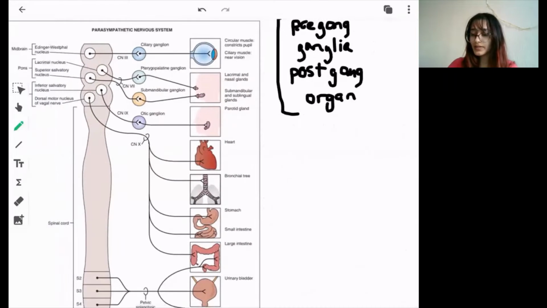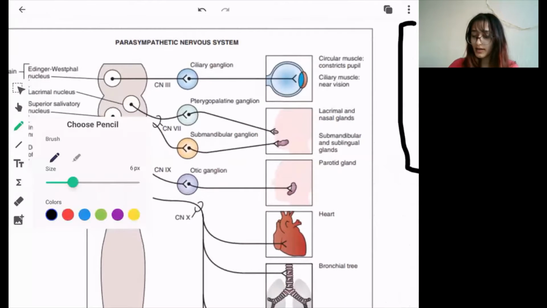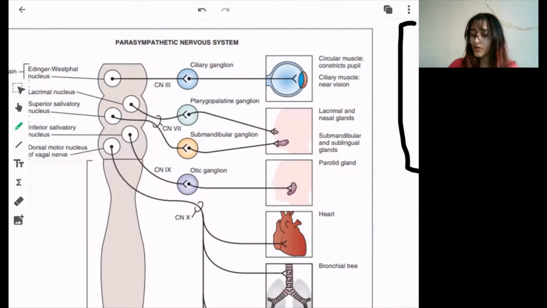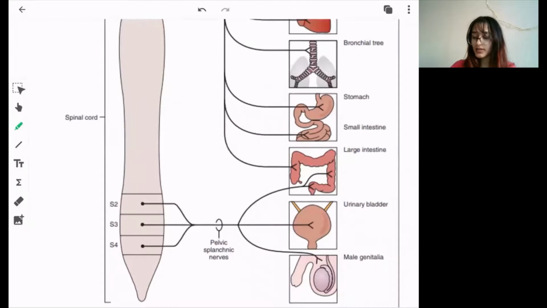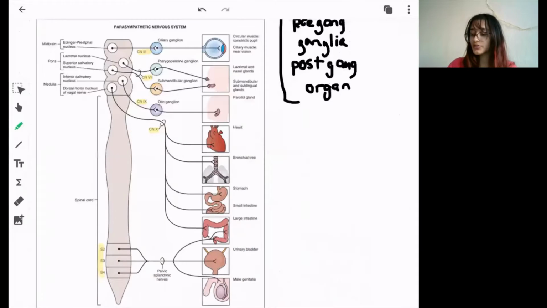So you know the parasympathetic nervous system consists of four cranial nerves, that is the oculomotor nerve, the facial nerve, the glossopharyngeal nerve, and the vagus nerve, and also the spinal segments of sacral 2, 3, and 4. These are the distribution of the parasympathetic nervous system.